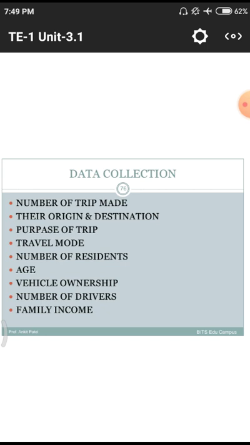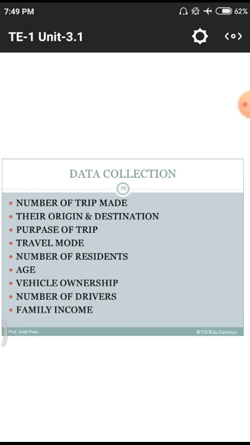Next one, their origin and destination. For each and every trip, what is the origin place and what is the destination place. Next one, purpose of the trip. Means whether it is a devotional trip or industrial trip or school purpose or commercial purpose. What is the purpose of the particular trip?